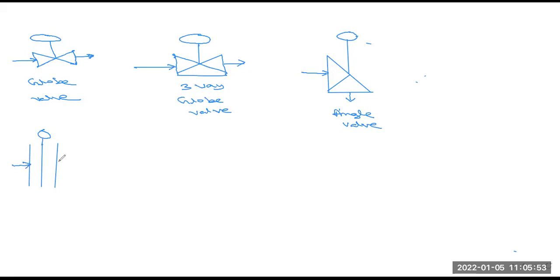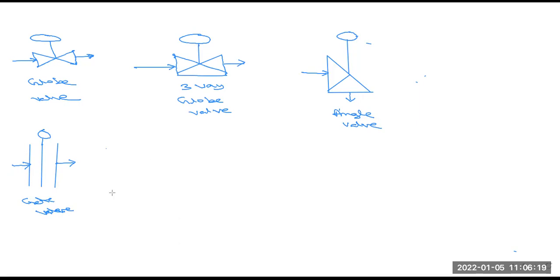This is the inlet pressure and this is the outlet pressure. So this type of valve is called the gate valve. Using this knob you have to control the gate valve. Okay, another one,